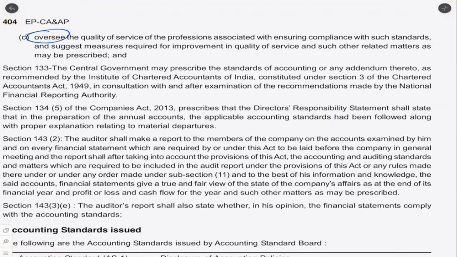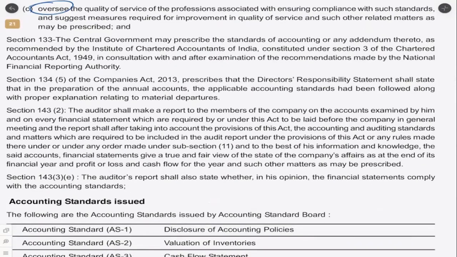Which are the professions associated? It could be ICAI members, ICSI members, and the newly renamed ICMAI members as well, or the cost accountants basically. Section 133, the central government may prescribe the standards of accounting or any addendum, that is addition thereto, as recommended by ICAI. So who has the powers finally? Ultimately it is with the central government. So after all these deliberations, it goes to the CG and then they will have to prescribe the standards.